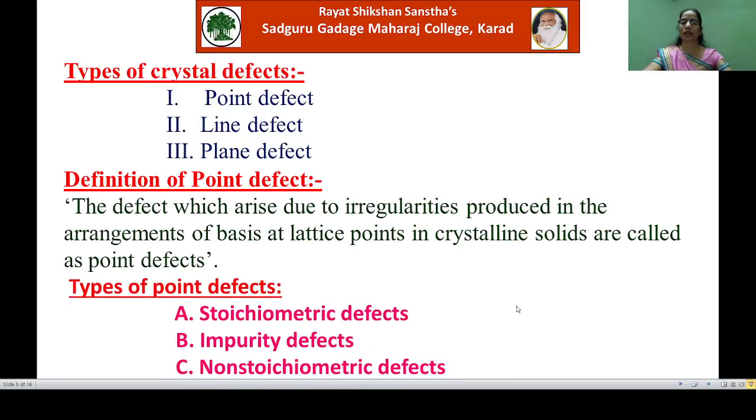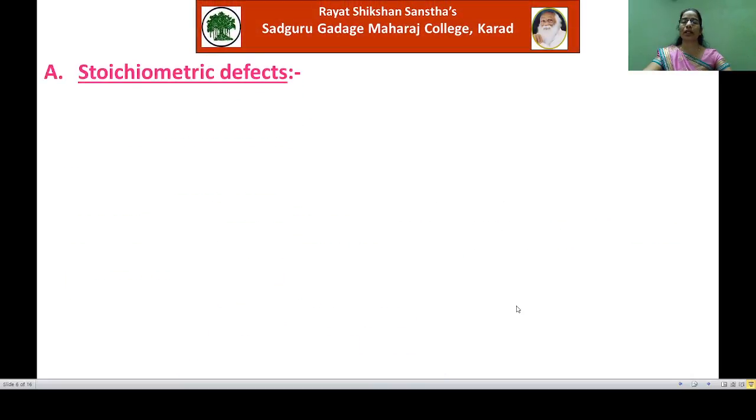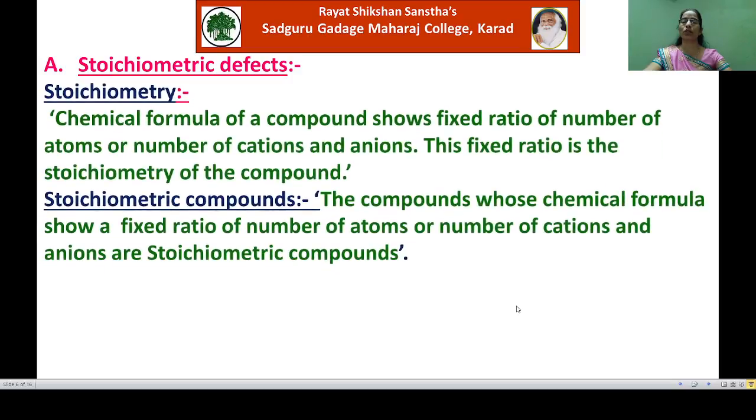Now again there are 3 types of point defects. First, stoichiometric defect. Second, impurity defect. And the third one, non-stoichiometric defect. In today's lecture, we will study the first two types of point defects, that is stoichiometric defect and impurity defect. And in the next lecture, we will study the non-stoichiometric defect. So, see first the stoichiometric defects. Before that, we must know the meaning of stoichiometry.